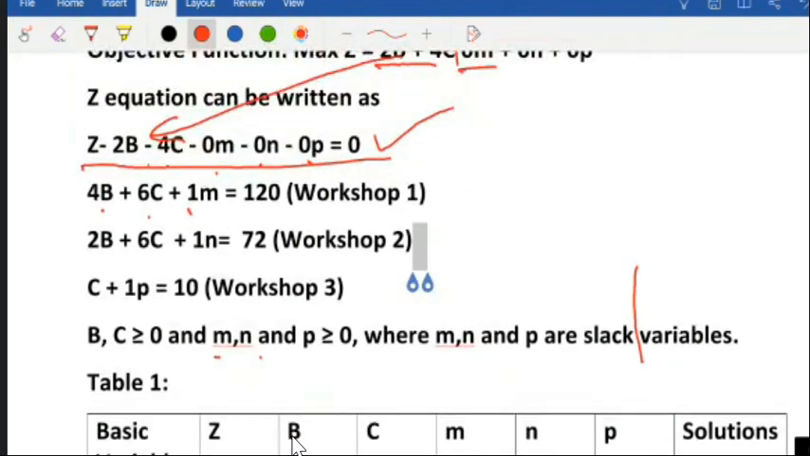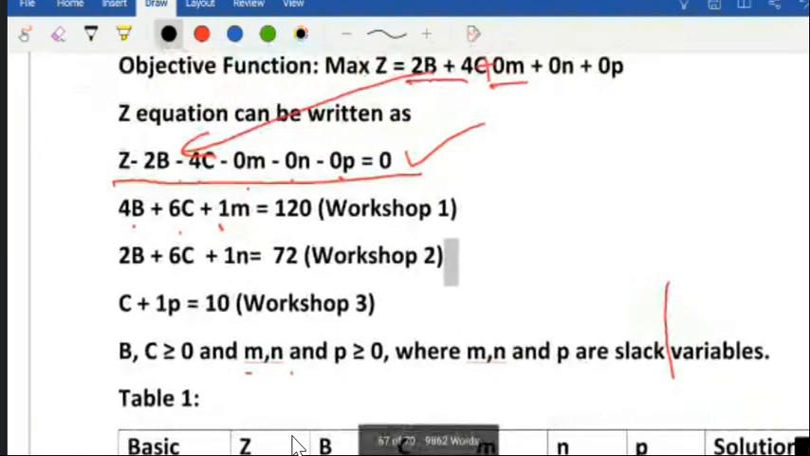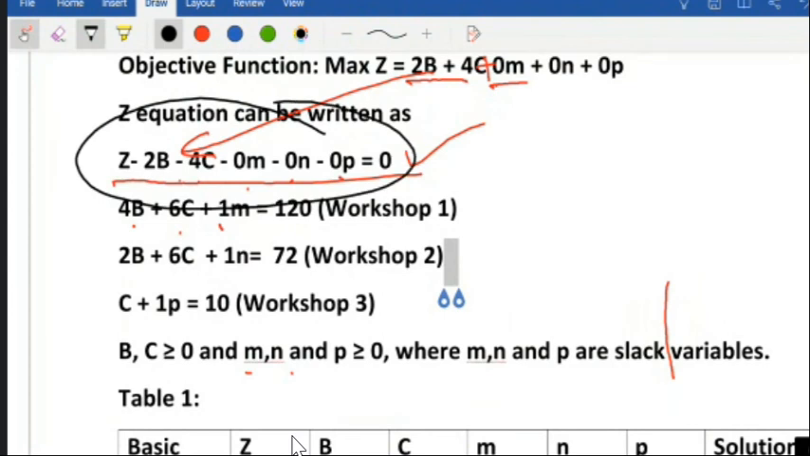Z, B, C, M, and P. Now put the values, that is, what their coefficients are there. So Z has 1, minus 2.